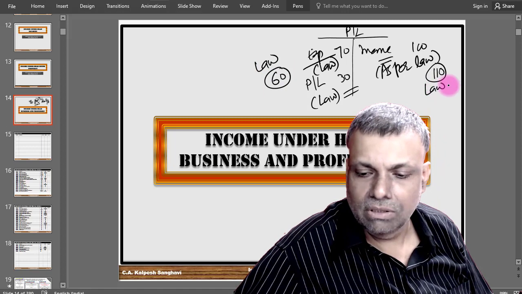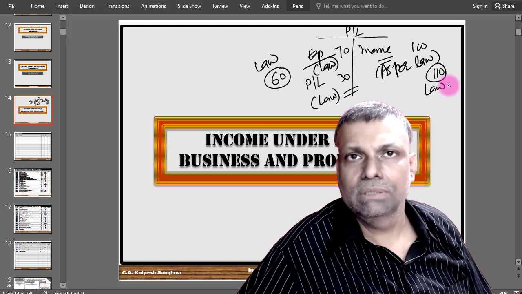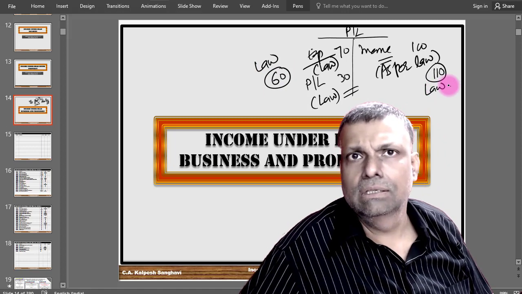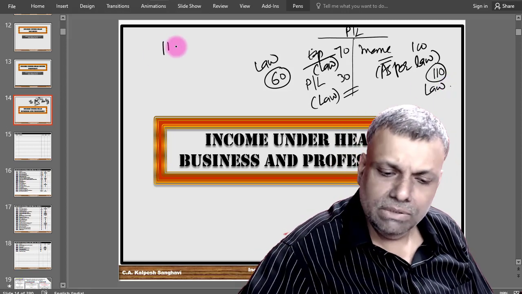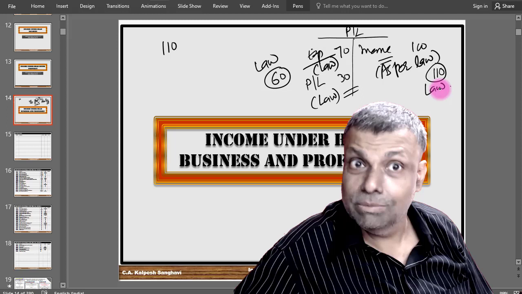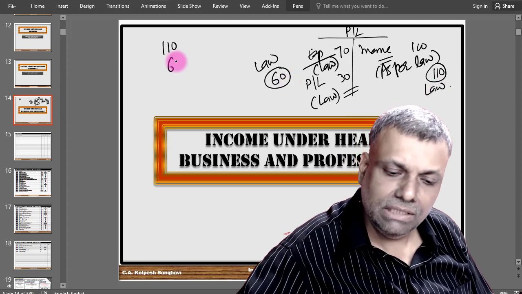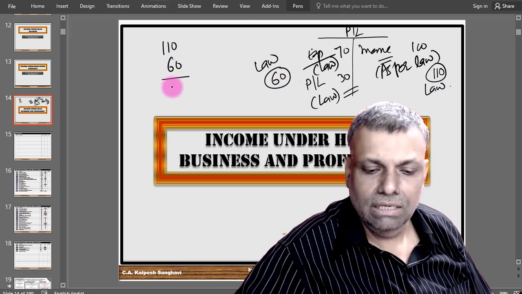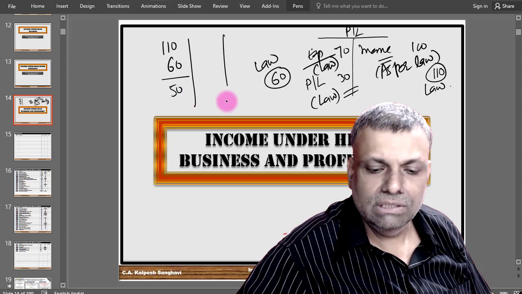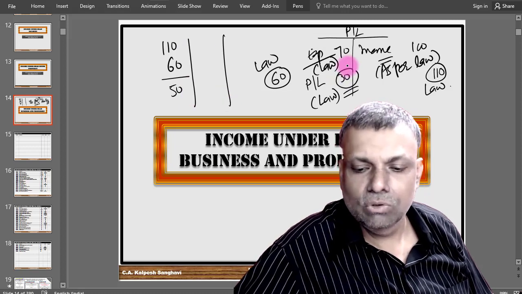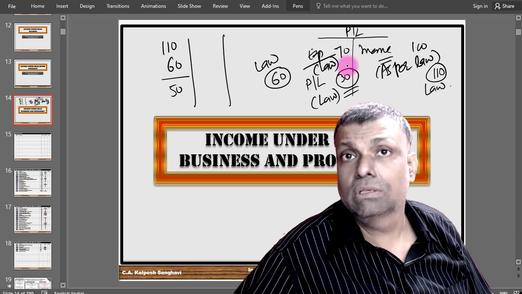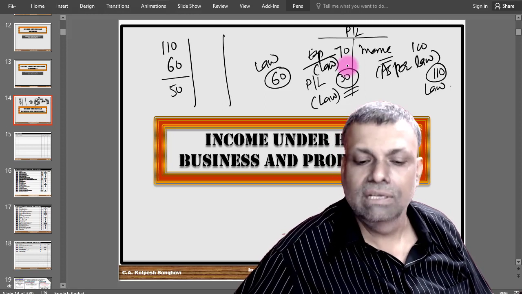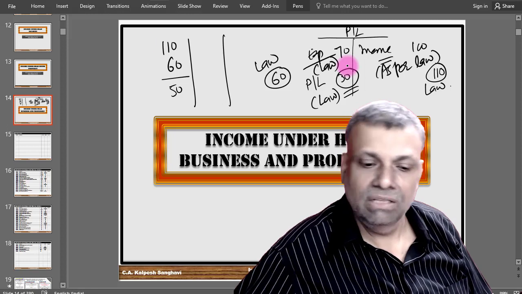So you can do the same thing: my income is 110, which is as per the law, the expenditure is 60, which is as per the law, and the difference is your income as per the law. So as per the books of accounts, your income was just 30, but as per the law, the taxable income under the head business is 50. This is one way.